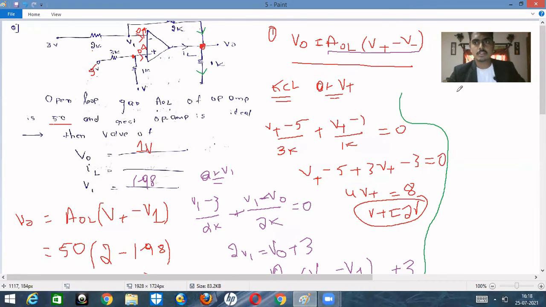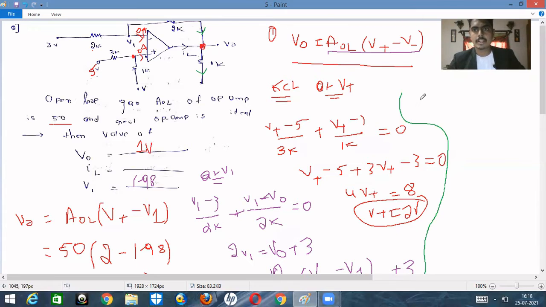So if you substitute this one, what is the current in the first branch? That is the feedback branch. V1 minus V0 divided by 2K. Okay, this is the first resistance plus. So this is incoming current, and IL is also incoming, right? So automatically plus IL is equal to outgoing current. What is outgoing current? If you can see this one, outgoing current is nothing but this current, this branch. So automatically V0 upon 1K, isn't it?